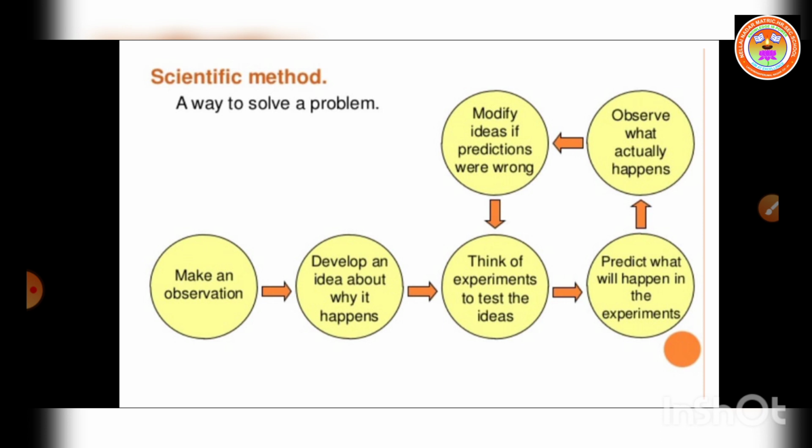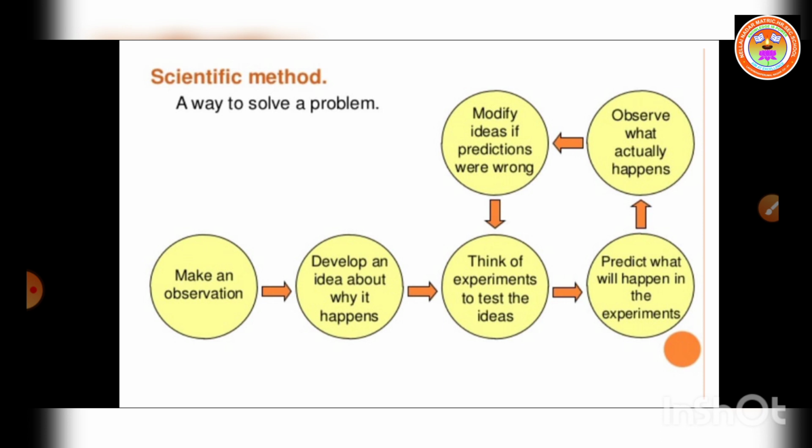Let us see. First, we have to make an observation, and second, we have to develop an idea about why it happens, and third, think of experiments to test the ideas and predict what will happen in the experiments and observe what actually happens, and last, modify ideas if predictions were wrong.